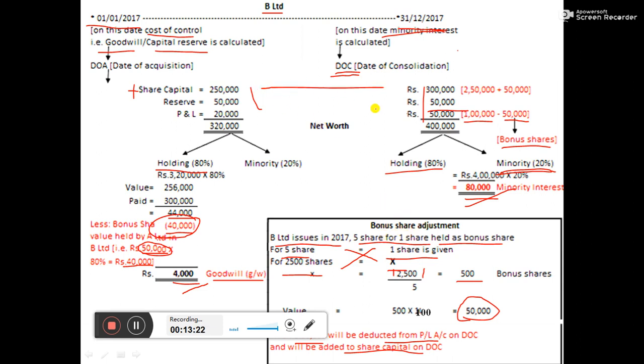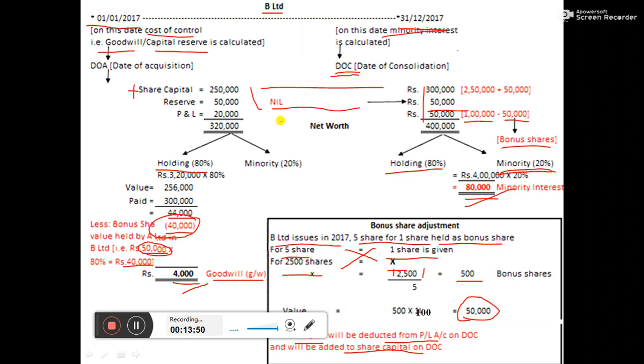Now the next step is to calculate how much is the change from here to here. How much is the change we have to see. So in reserves there is no change. Change basically means post acquisition, after acquiring B Limited from 1st January 2017 to 31st December, is there any change? And if there is any change, 80% will go to holding and 20% will remain with the minority.